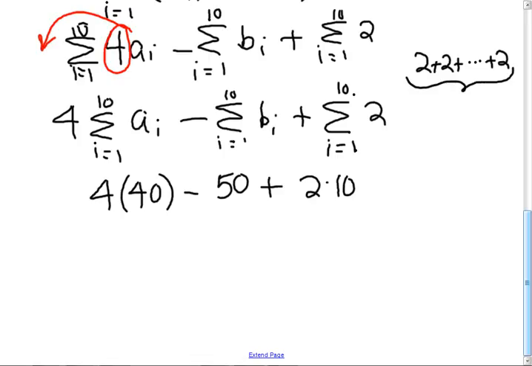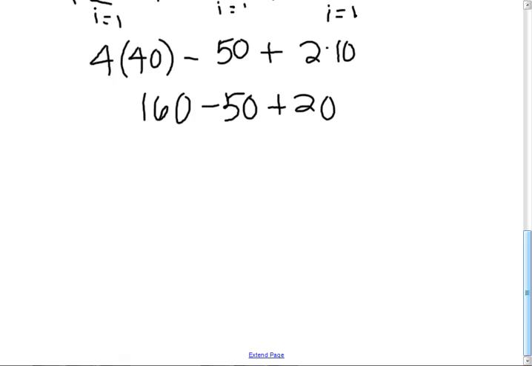That's the hardest one, because you're going to add up 2 ten times. I'm going to keep giving you $2. And then the rest is arithmetic. We should be able to do this without a calculator. 160 minus 50 plus 20. Be careful with order of operations. I'll just go left to right, and then I don't have to worry about it.